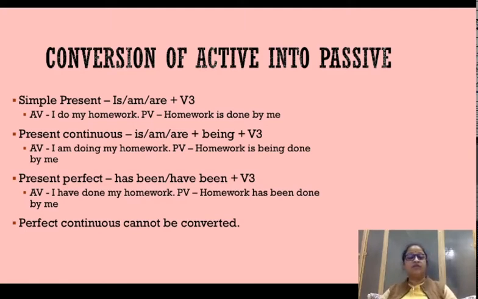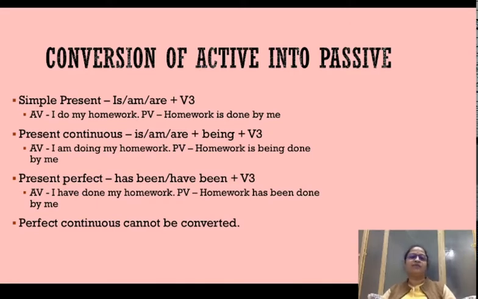So when you identify, the second step is to convert it. And how do you convert a present perfect tense? You keep done as done. The root verb is going to remain the same in its third form, and has and done के बीच में been लग जाता है. तो has been या have been depending upon the subject of the sentence, वो has या have का decision होगा, and उसके बाद आएगा been, and the done is going to remain done. So verb is always in the third form, be it simple present, be it present continuous, or be it present perfect. verb third form में ही रहेगा, सिर्फ helping verb का nature बदल जाएगा. That's the key thing that you have to remember. Verb is always going to be in the third form.